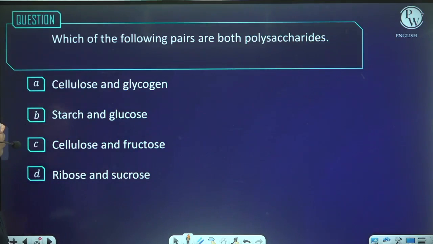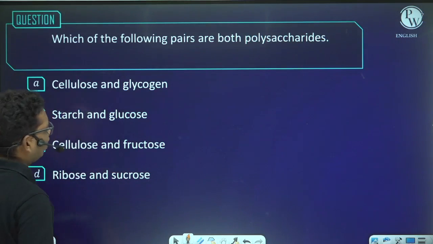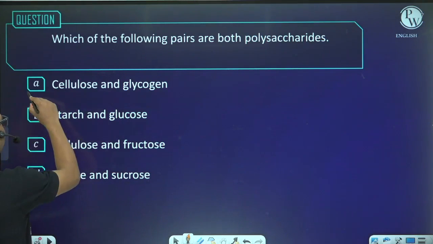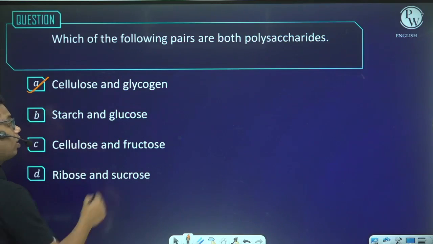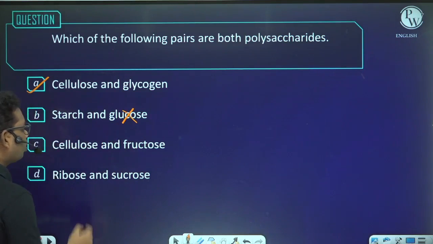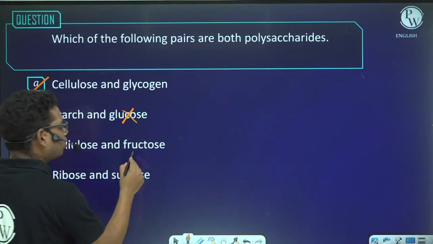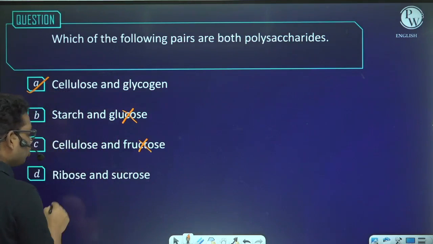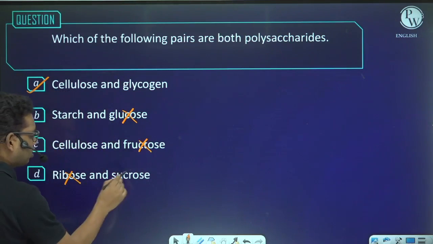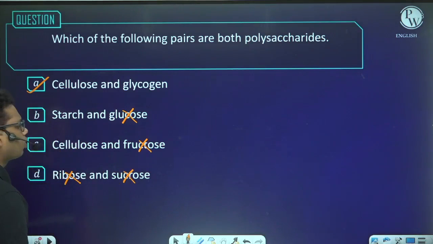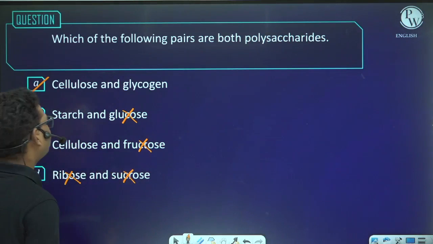Which of the following pairs are both polysaccharides? Cellulose is a polysaccharide, glycogen is also a polysaccharide, so the answer is A. Starch is a polysaccharide, but glucose is a monosaccharide. Cellulose is a polysaccharide, fructose is a monosaccharide, ribose is a monosaccharide, sucrose is a disaccharide, so the answer will be A.